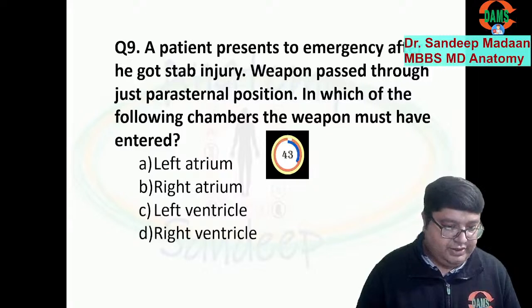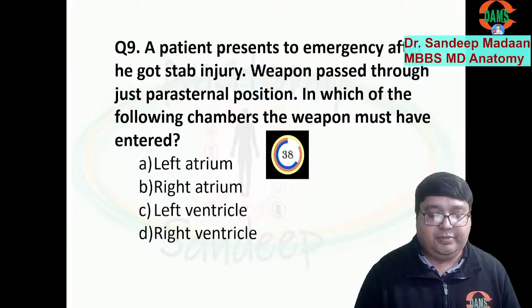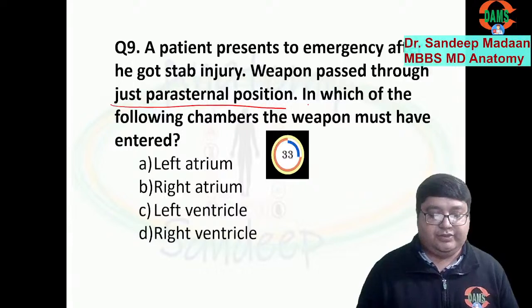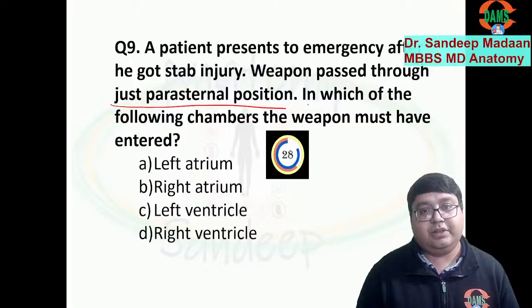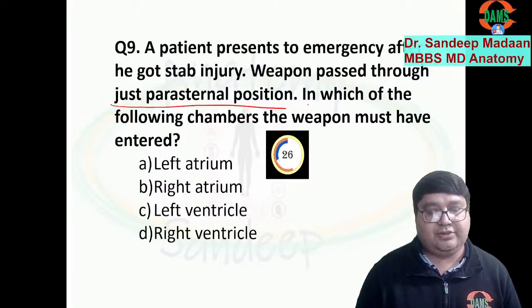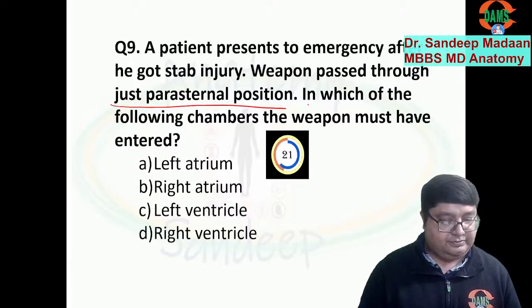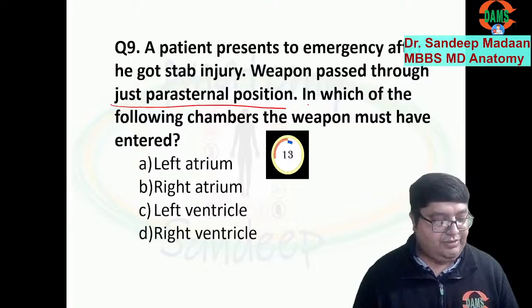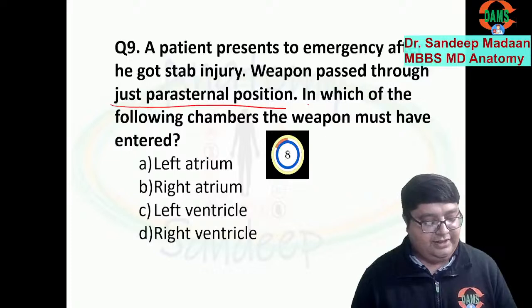Next question, a patient comes to the emergency after a stab injury, and the weapon passed in just a parasternal position. Which of the following chambers must the weapon have entered? So we know, just behind the sternum. I have asked you to memorize two chambers of the heart. Can you recall? Just anterior to the esophagus was the left atrium, but just behind the sternum, which chamber was there? That's the answer.